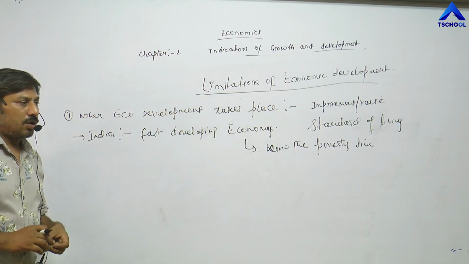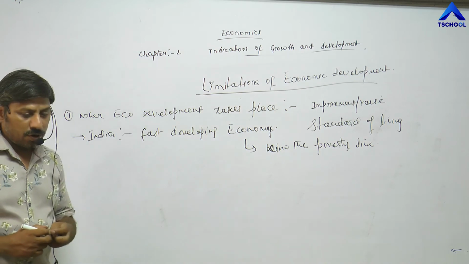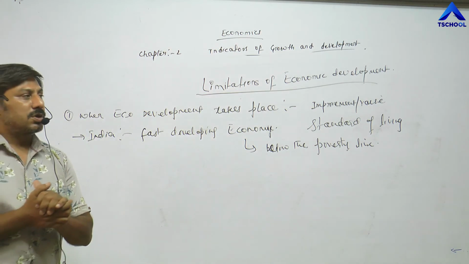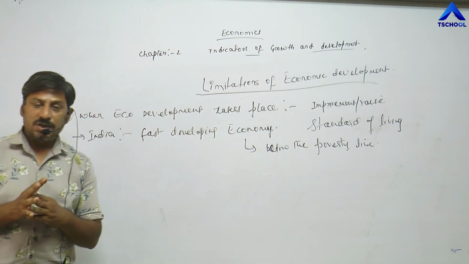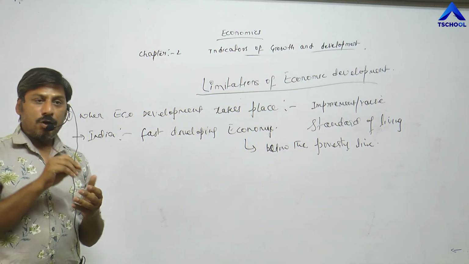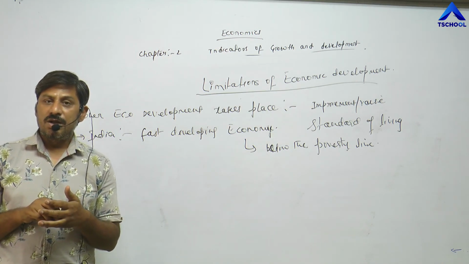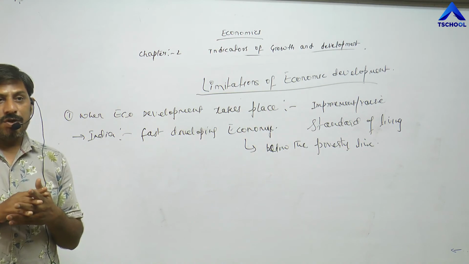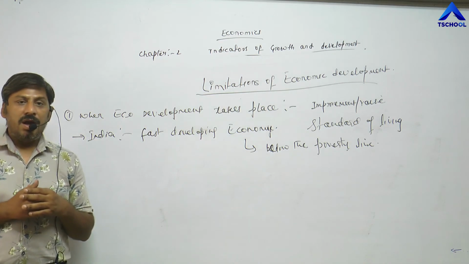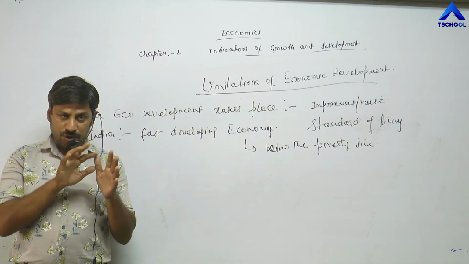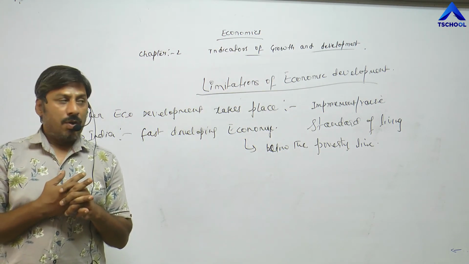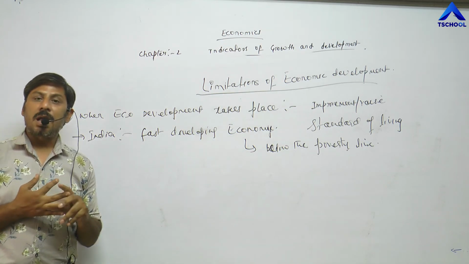So the economic development topic is completed. First of all, economic development is a multi-dimensional process, or we can say it is a process of achieving economic well-being. Economic well-being means whenever economic structure and social structure change in any economy, it is called economic development. Or in other words, whenever qualitative and quantitative changes both take place in any economy, this process is called economic development. Why is economic development called a multi-dimensional process?